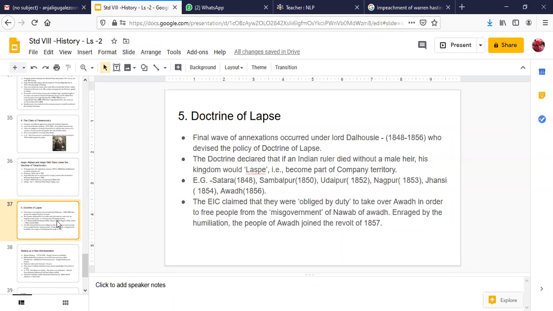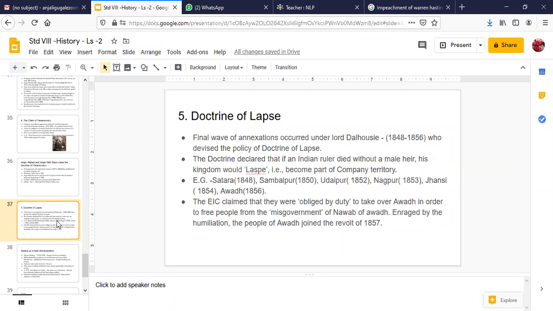And I have given you some other states here which were annexed by the doctrine of lapse: Satara in 1848, Sambalpur in 1850, Udaipur in 1852, Nagpur in 1853, Jhansi in 1854, and finally Awadh was the last territory to be annexed by the doctrine of lapse.